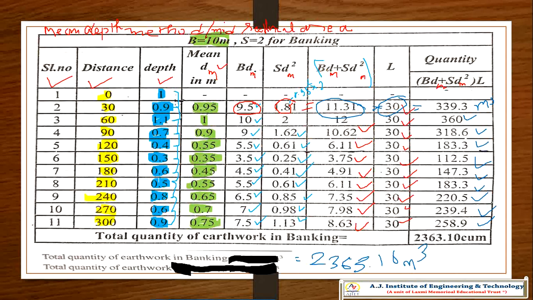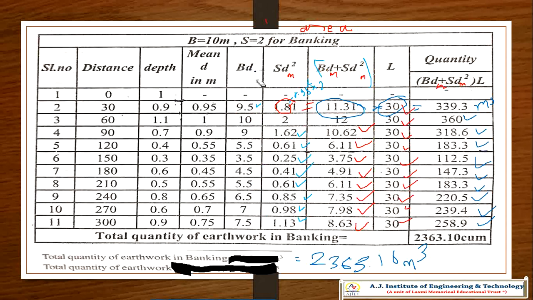So this is the problem of today. This is about the mean depth method. If we are not following the mean depth method and are following the mean area method, what will change here? Nothing, I'll just show you. Obviously the volume changes.